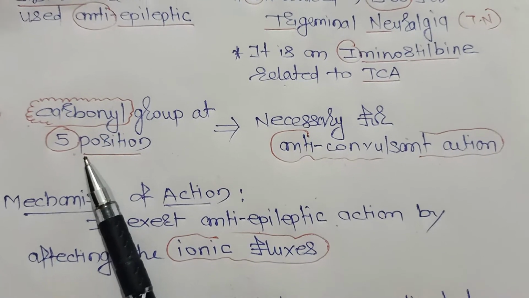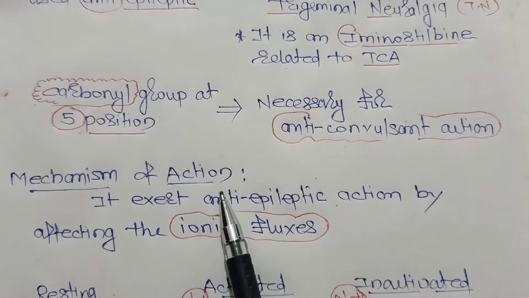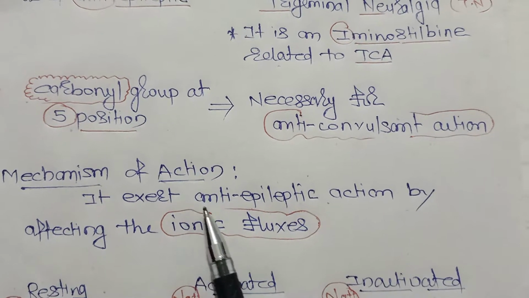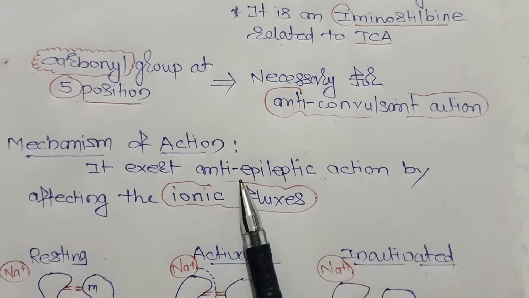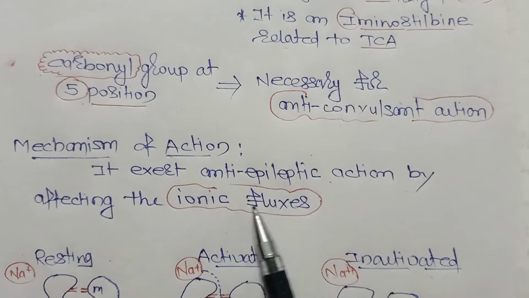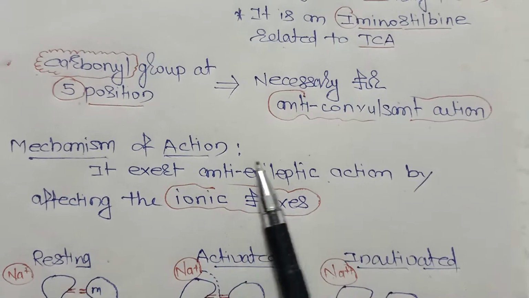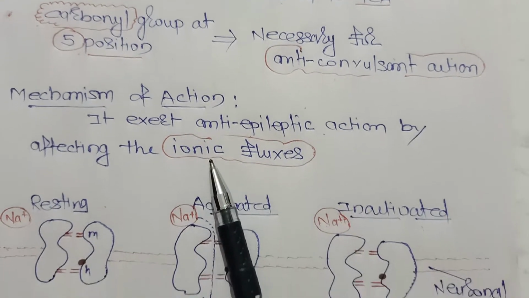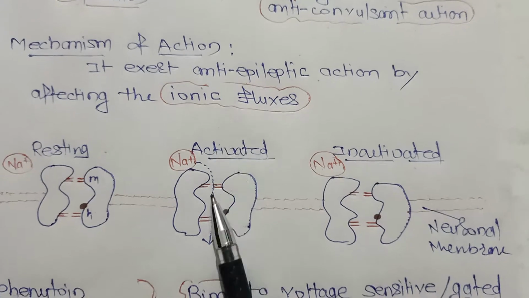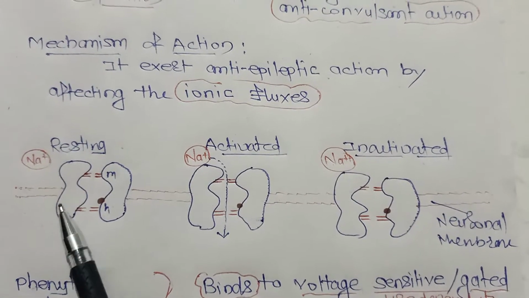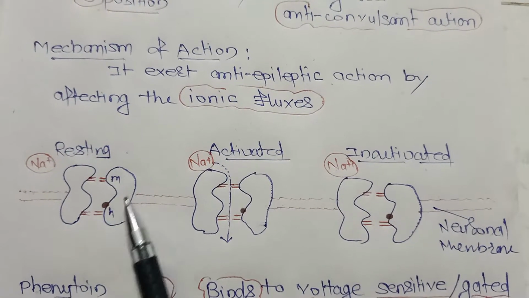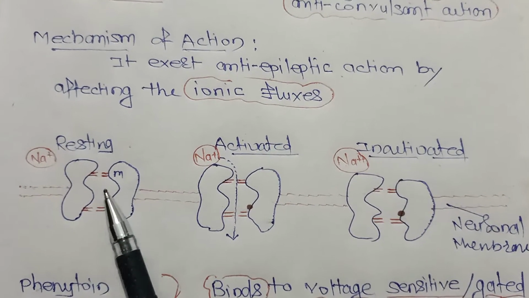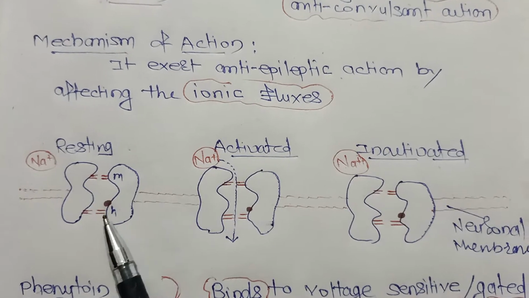Now, what is the mechanism of action of carbamazepine? Carbamazepine exerts its antiepileptic action by affecting the ionic fluxes. Ionic fluxes means it acts on the sodium channels: voltage gated sodium channels, voltage sensitive sodium channels, or use dependent sodium channels, whatever you want to call them.